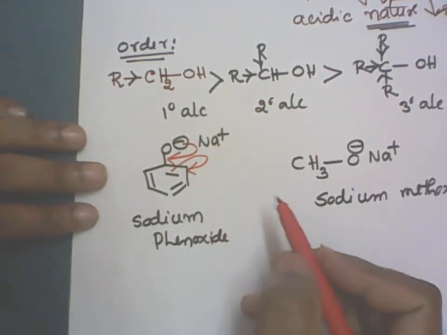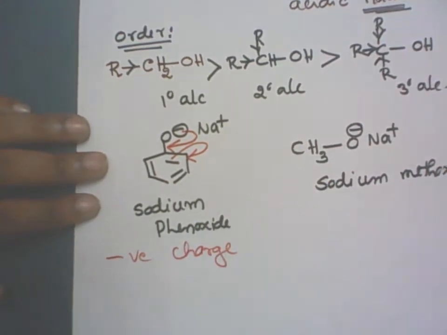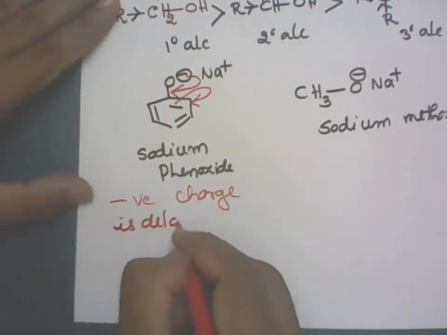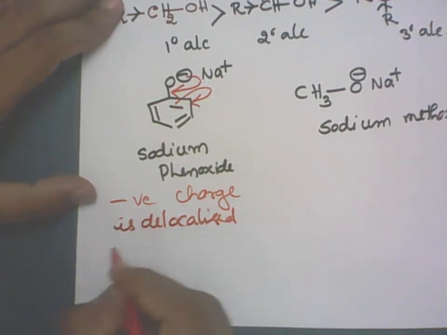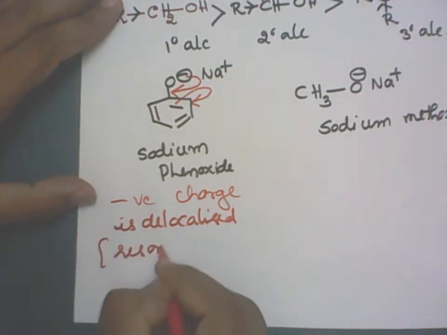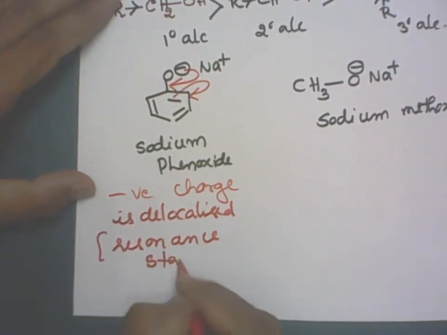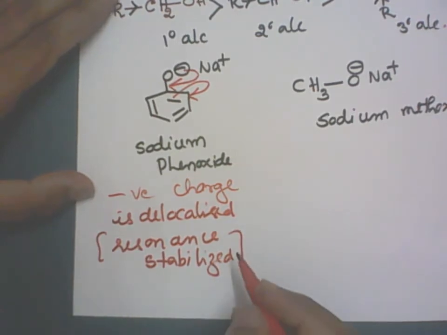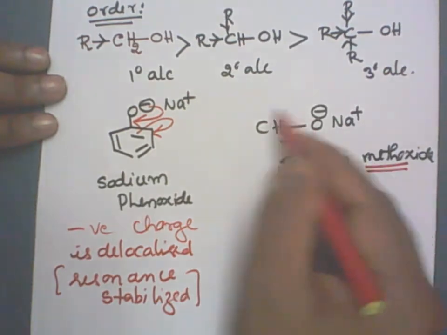So here the negative charge is delocalized, which is nothing but resonance stabilized. In the case of alkoxide or methoxide, there is no benzene ring.